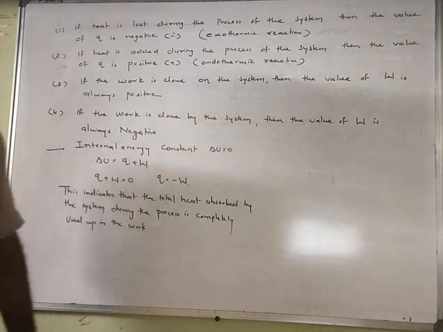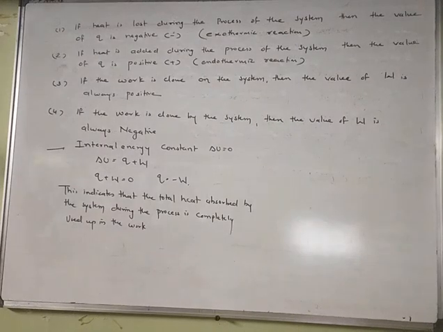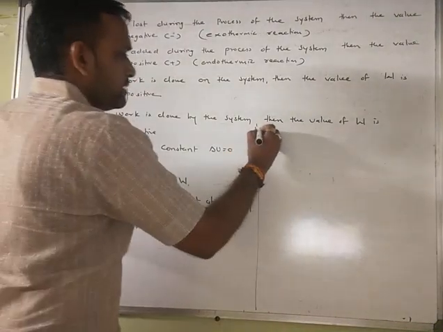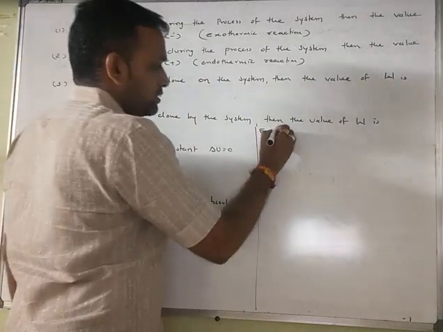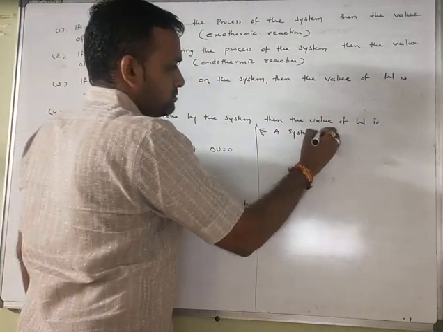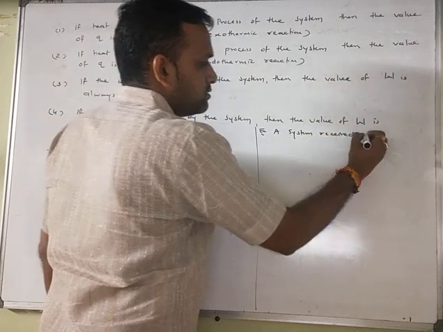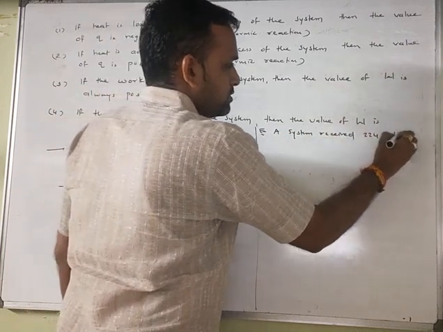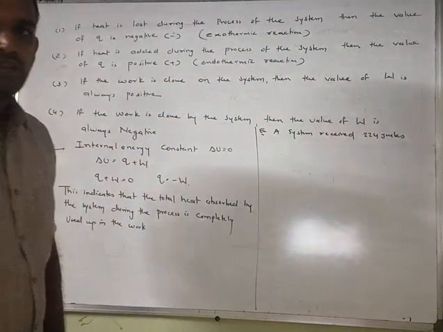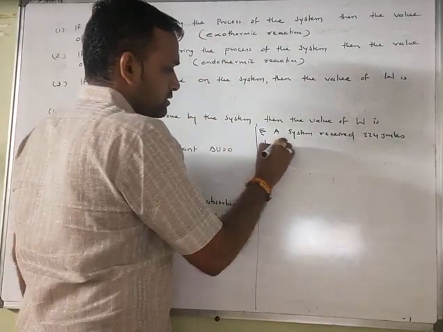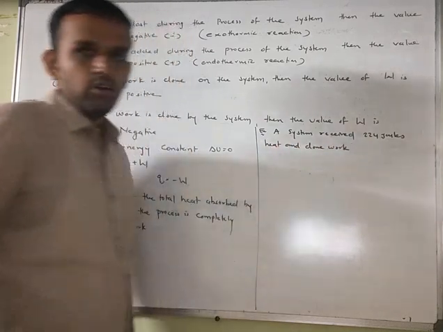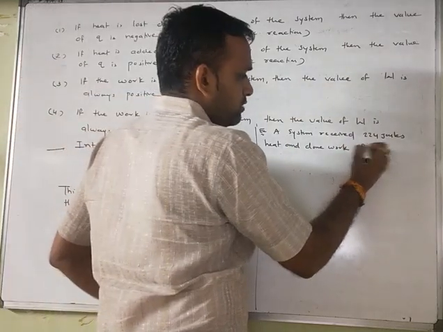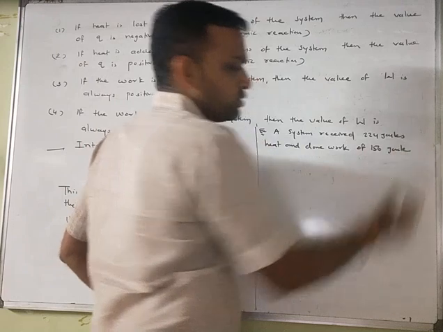Now suppose we take some examples related to this. Example: a system receives 224 joules of heat and does work of 156 joules.